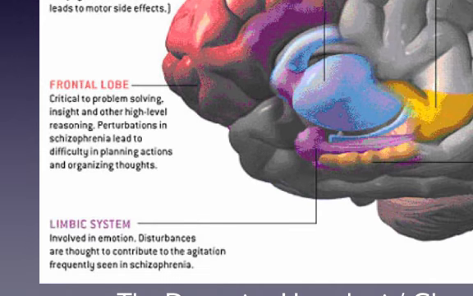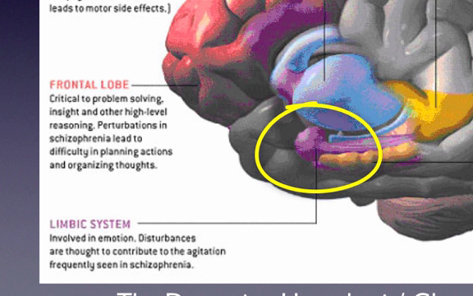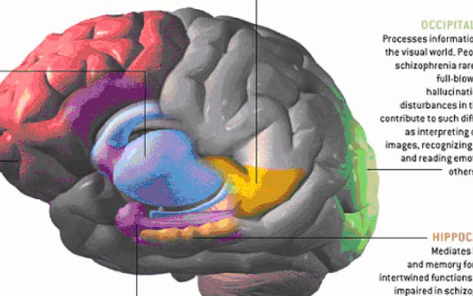The limbic system, which is involved in emotional expression and the experience of emotion, is also thought to be dysfunctional in schizophrenia and is exemplified by their lack of ability to feel pleasure and their lack of interest, and also the flat affect that they often experience. The auditory system is thought to be involved because of the experience of hallucinations when schizophrenics hear voices that they think are actually speaking to them, and also in the difficulties that they have sometimes in speech.